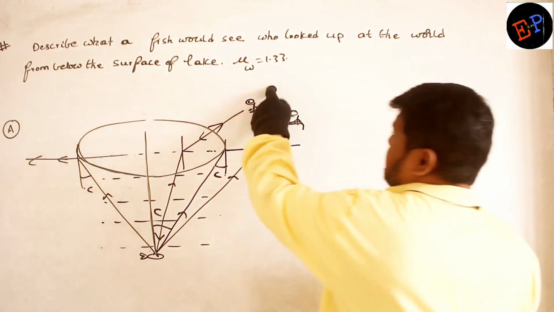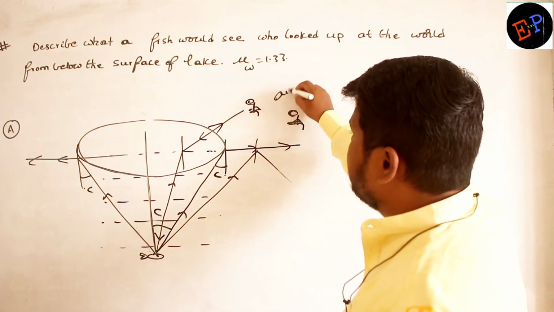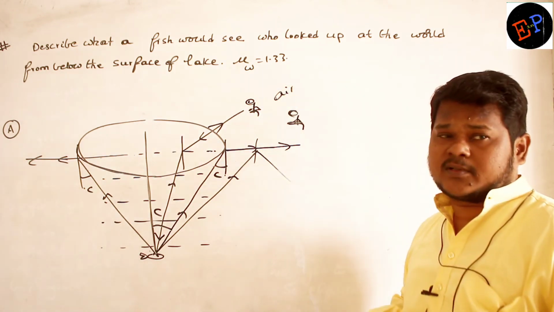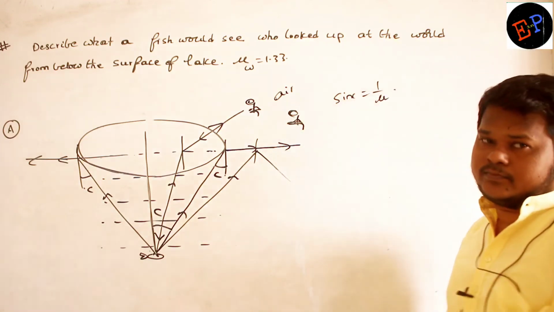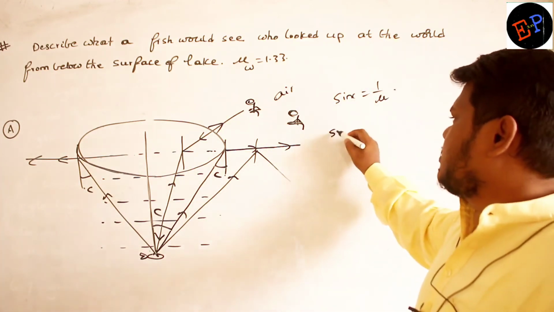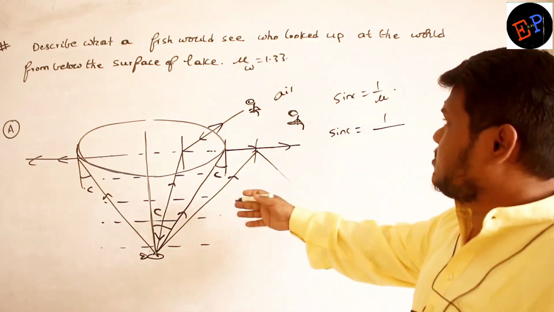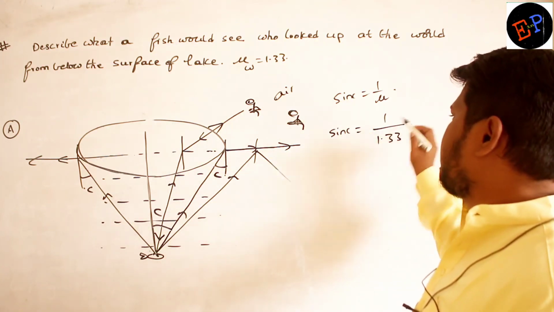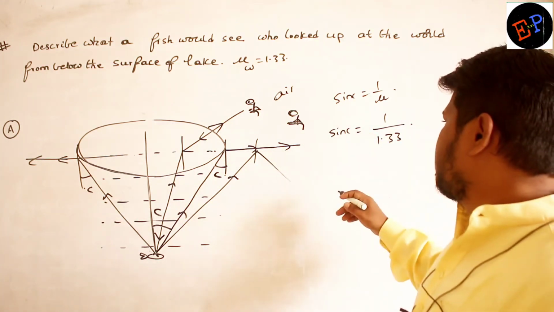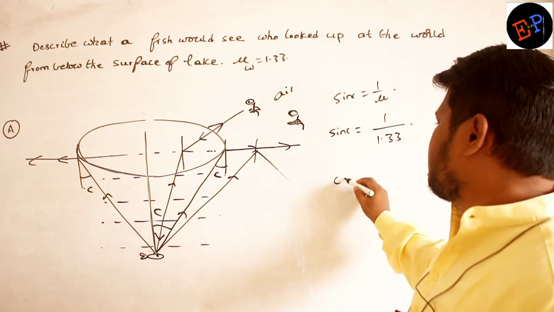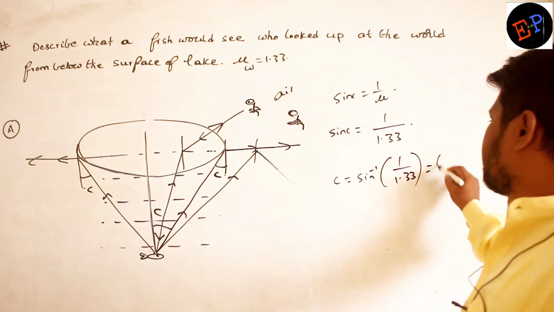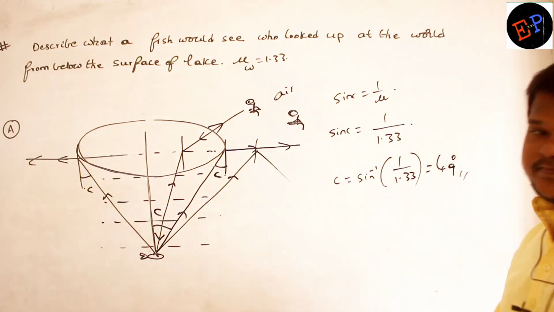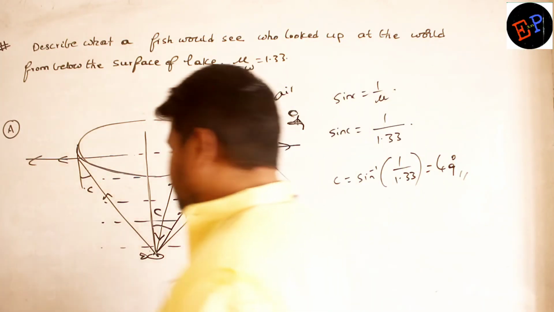If the second medium is air, then what is the concept of total internal reflection? Sin C is equal to 1 by mu. Okay, substitute this value. So therefore sin C is equal to 1 by, what is the refractive index of water? 1.33. Clear, no? So therefore C is equal to sin inverse of 1 by 1.33. It is approximately 49 degrees. 49 degrees approximately. Clear, no?